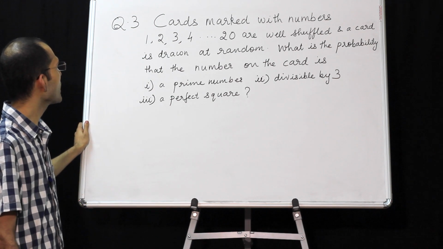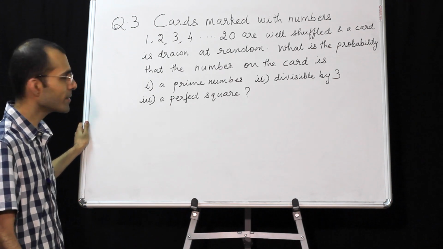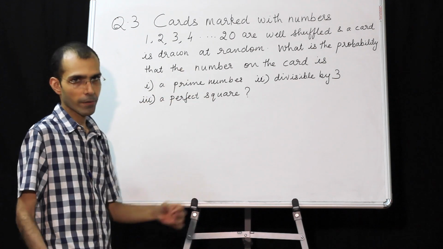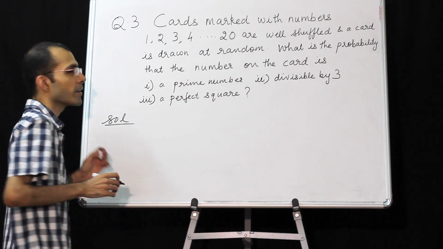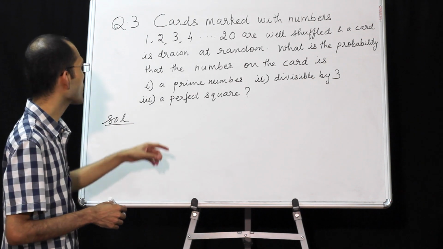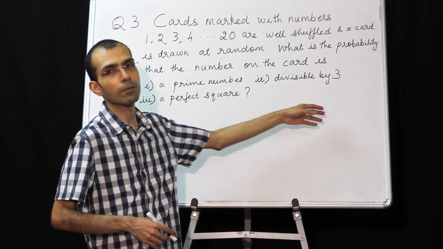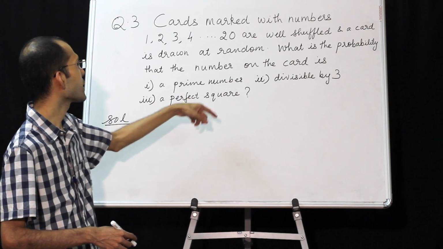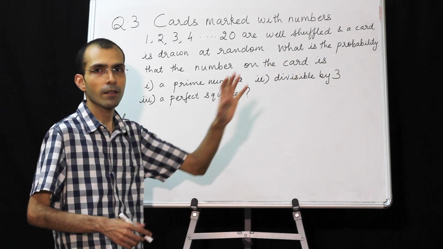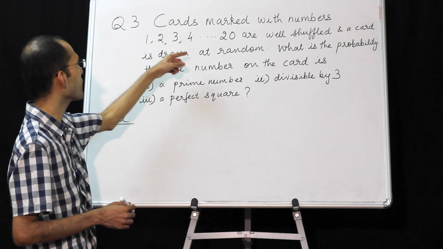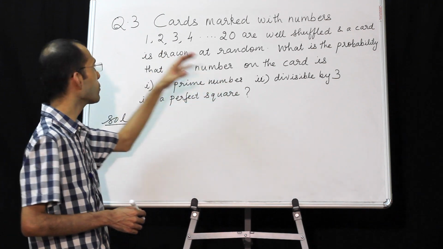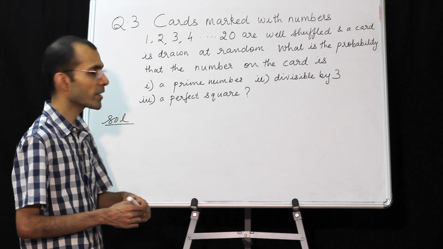What is the probability that the number on the card is a prime number? Now here we cannot write all possible outcomes 1, 2, 3, 4, 5, 6, 7. We can write 1, 2, 3, 4 dot dot dot 20. No need to list down all 20. That's quite a big number.